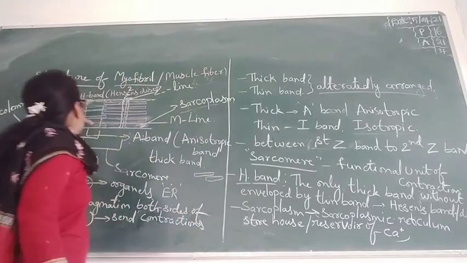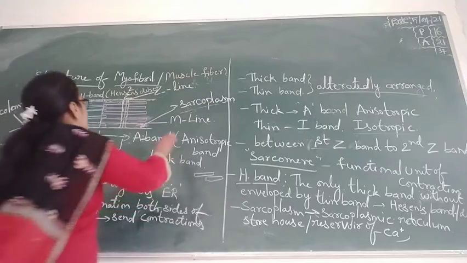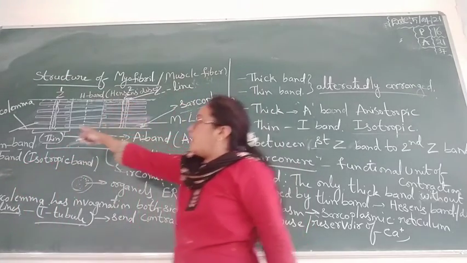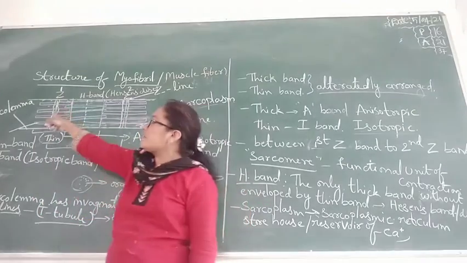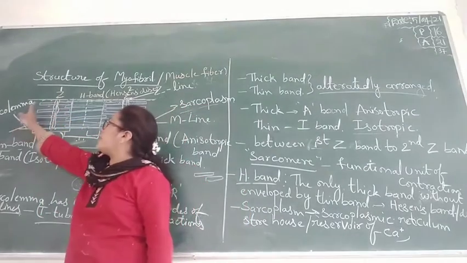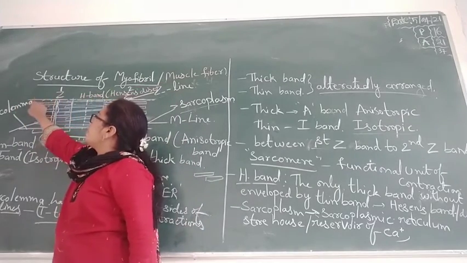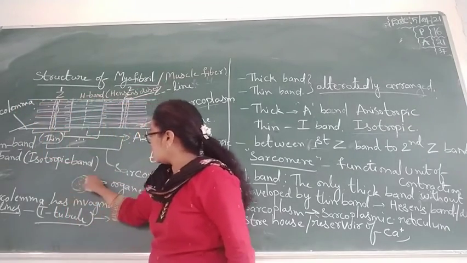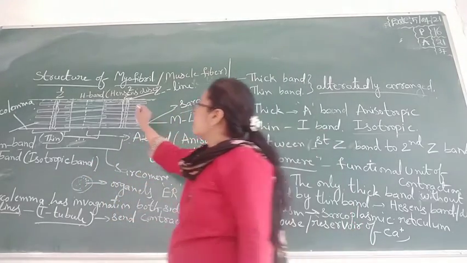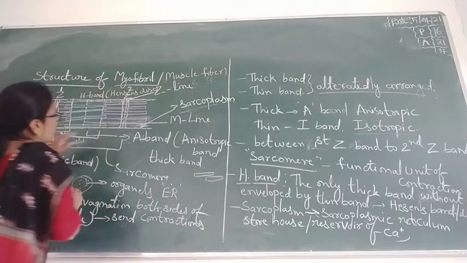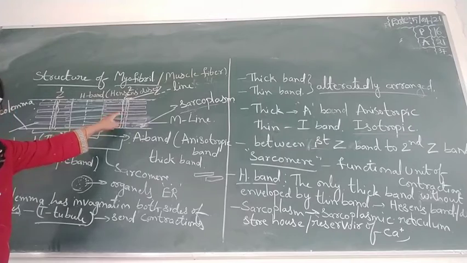And next, here it is one cell. In this cell the outer covering is called the sarcolemma; in other cells that is called the plasma membrane. The cytoplasm is called the sarcoplasm here.